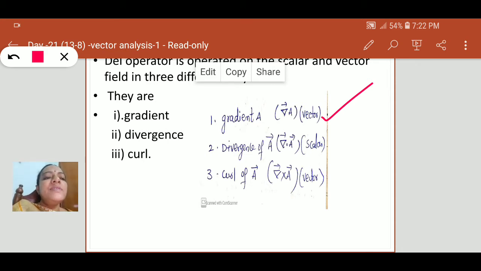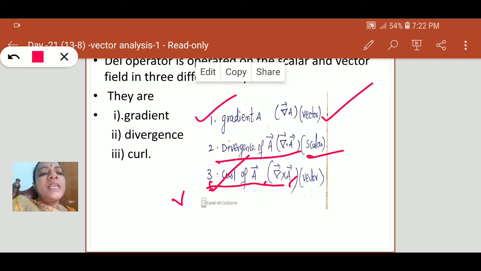Next, if del operates on a vector, we get a scalar. That is termed the divergence of a vector. Similarly, the cross product of del and a vector is known as the curl of the vector, which is nothing but a rotation.